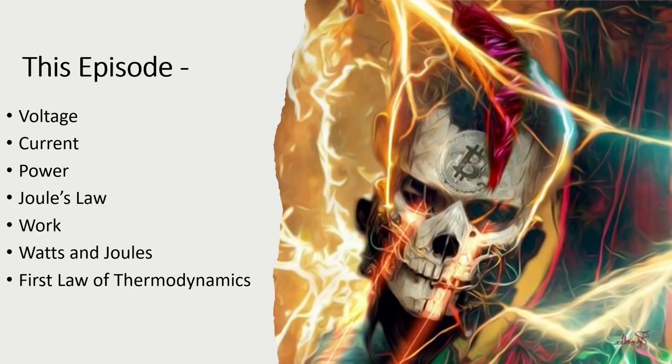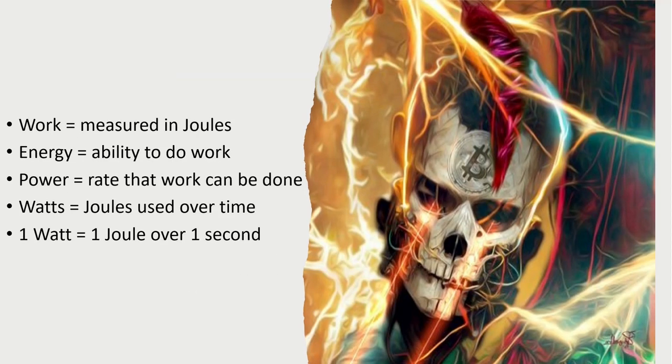In this iteration of Bitesize Bitcoin, we'll define voltage, current, and power, and how we can solve for them using Joule's law. We will define work, watts and joules, and the first law of thermodynamics. Work is measured in joules. A joule is a force exerted on an object over a distance irrespective of time. Energy is the ability to do work. Power is the rate at which a certain quantity of work can be done over a period. We measure this power in watts, or joules of energy used over a period. If you extend 1 joule of energy over 1 second, you have 1 watt.